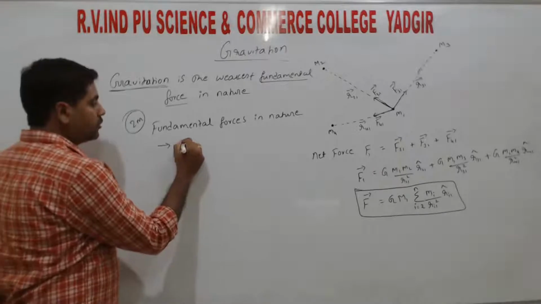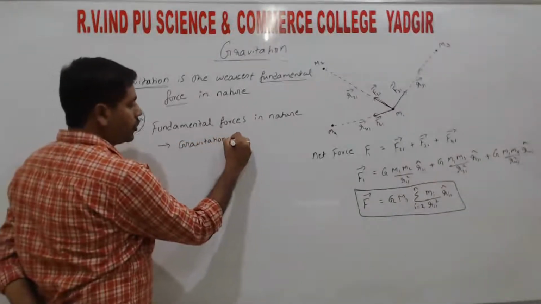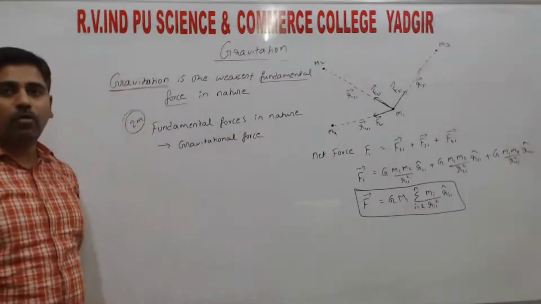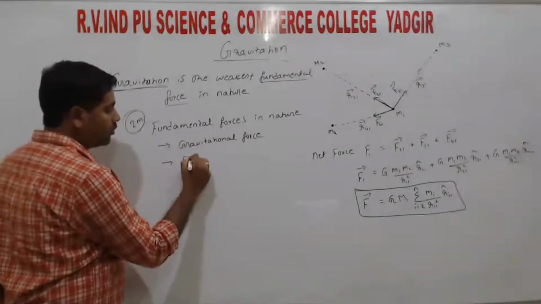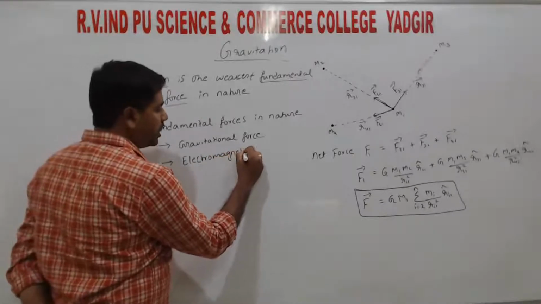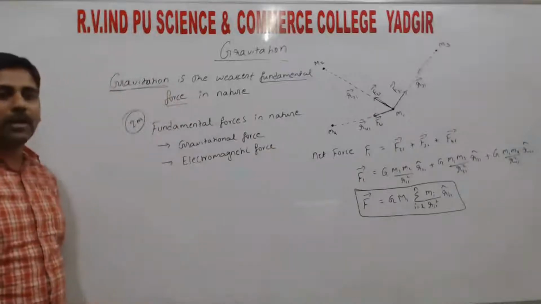So first one is gravitational force. So that is the force of attraction between any two bodies, so that is the gravitational force. The second one is electromagnetic force.